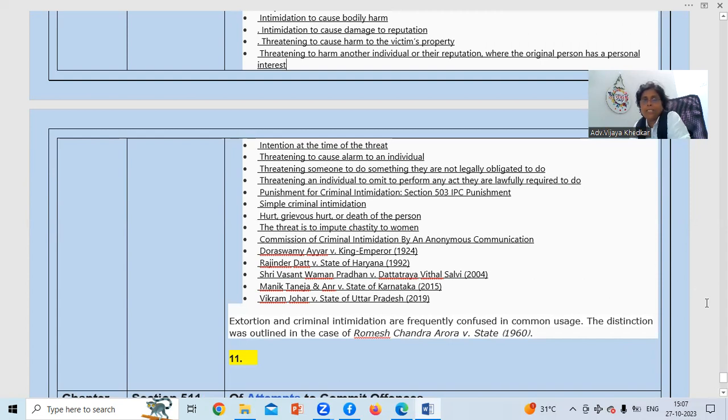They might ask you under section 503. तो ये 503 के बारे में जो भी है cases, criminal intimidation wherever it is mentioned, so these cases are important. Manik Taneja and others versus State of Karnataka, Vikram Johar versus State of Uttar Pradesh. Extortion and criminal intimidation are frequently confused. As I mentioned, it was in the case of Romesh Chandra Arora versus State.